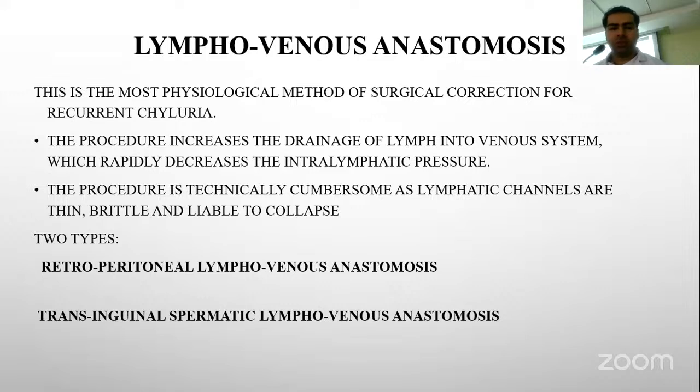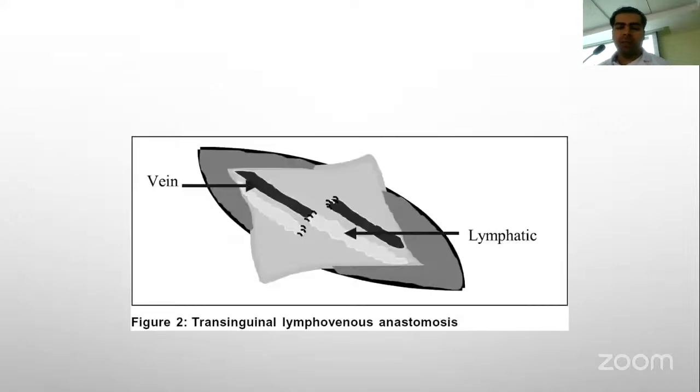Lymphovenous anastomosis is the most physiological method for surgical correction of chyluria. This procedure increases the drainage of lymph into the venous system, which rapidly decreases the intralymphatic pressure. The procedure is technically cumbersome as the lymphatic channels are thin and brittle. It is of two types: retroperitoneal lymphovenous anastomosis and transinguinal spermatic lymphovenous anastomosis. This figure shows transinguinal spermatic lymphovenous anastomosis.